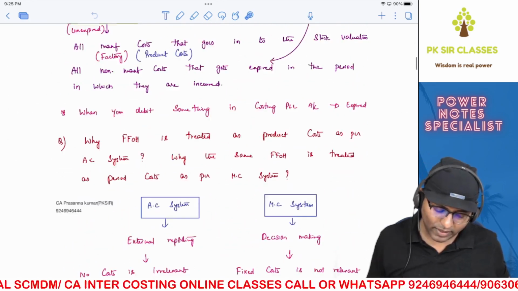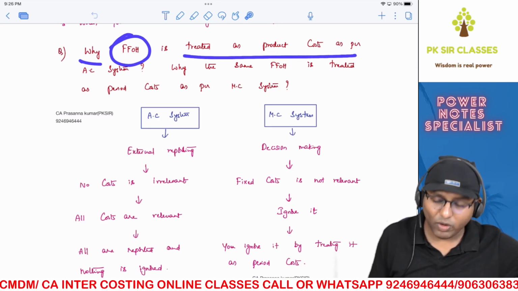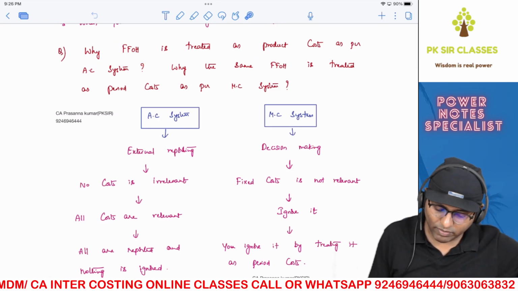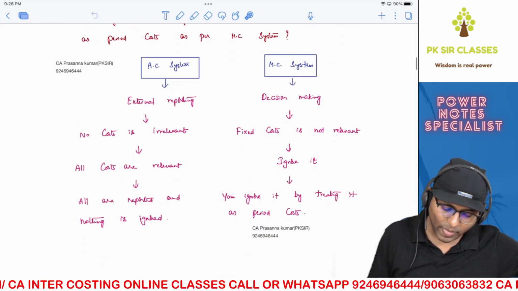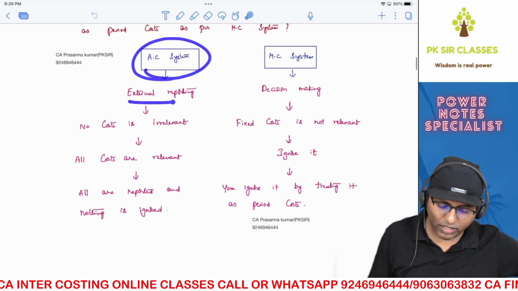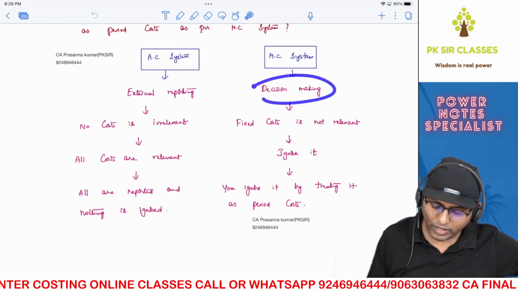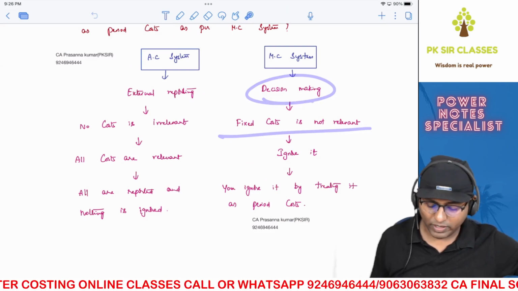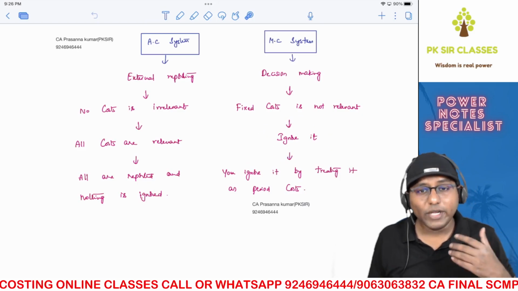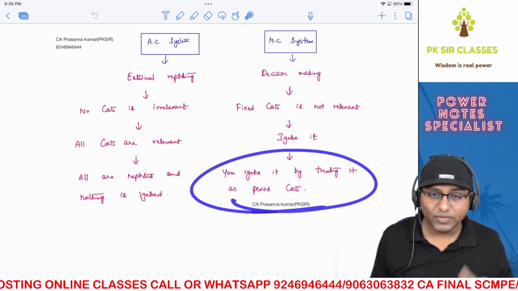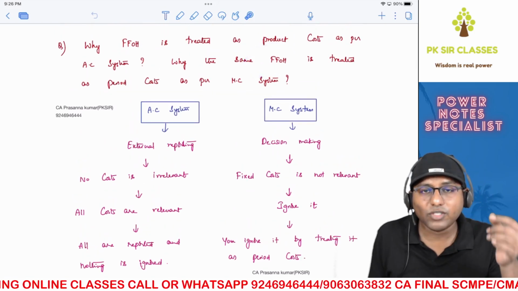What is the logic behind that? So that is what we have asked here. Why fixed factory overheads is treated as product cost as per absorption costing system? Why the same fixed factory overheads is treated as period cost as per marginal costing system? Well, absorption costing, the purpose is external reporting. Marginal costing, the purpose is decision making. So when you want to take decisions, fixed cost is not relevant. So which means you need to consider it or ignore it. You got to ignore it. You ignore it by treating it as period cost. That is the logic behind why fixed factory overheads is treated as period cost as per marginal costing system.